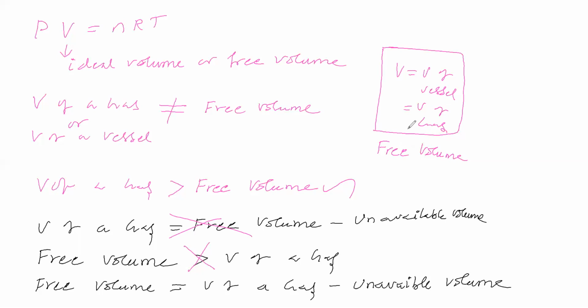Free volume greater than volume of gas is not at all possible, so we will leave this point. Free volume is always less than volume of gas. This is the only possibility. So we can consider free volume is equal to volume of gas minus unavailable volume.